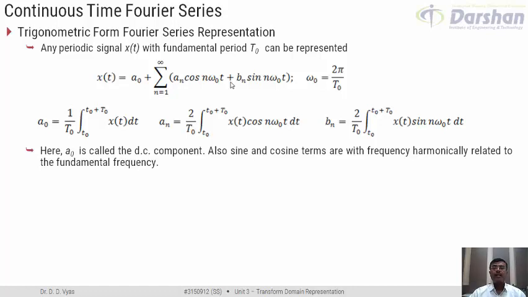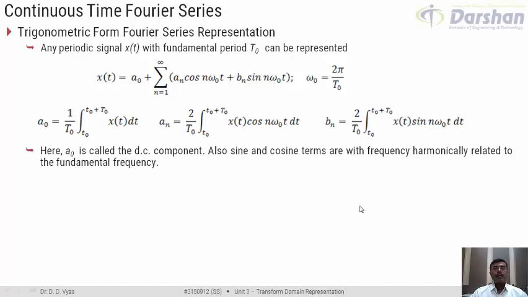We would discuss examples based on this, but at this point one can understand that the nature of x of t, the shape of x of t, can be anything. The necessary condition is that x of t has to be periodic, and we are representing this periodic signal as a summation of sine and cosine signals.